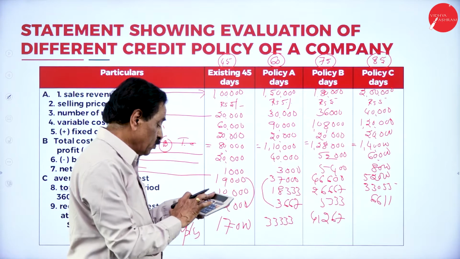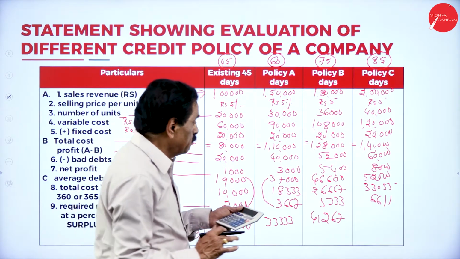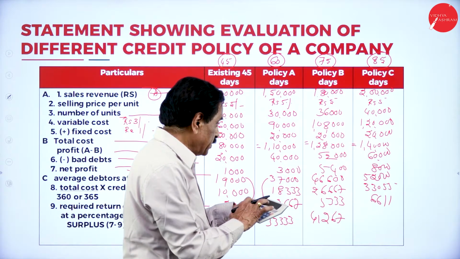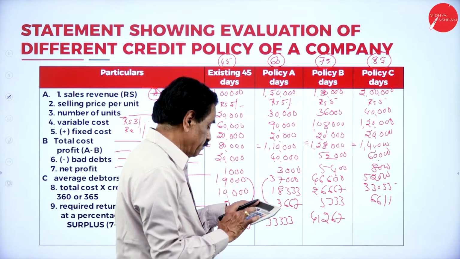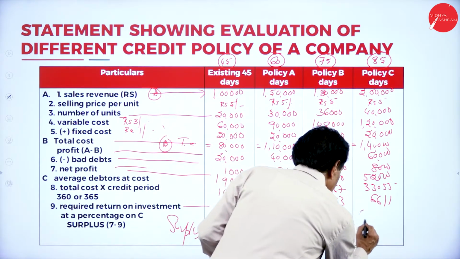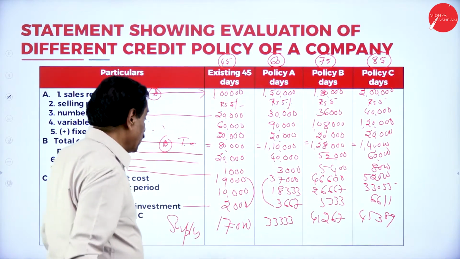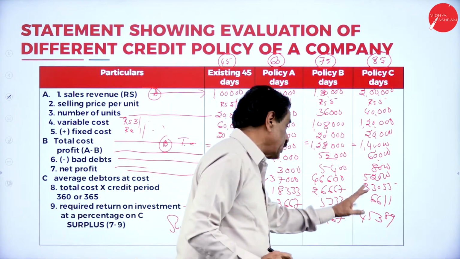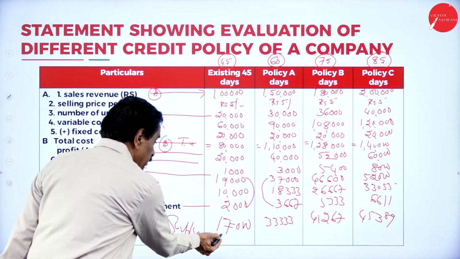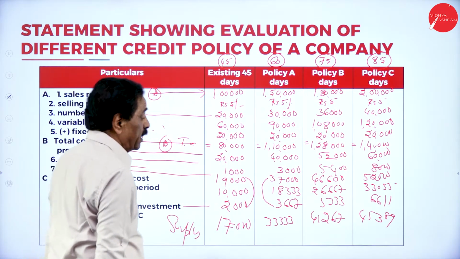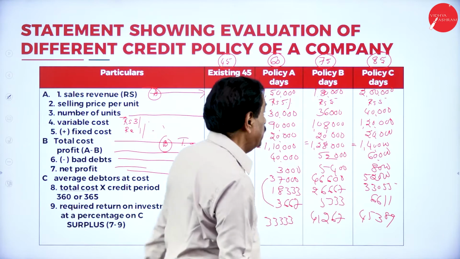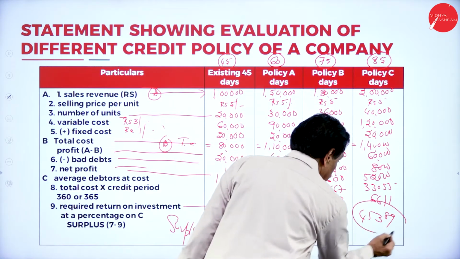Then 52,000 minus 6,611, 45,389. That is your surplus. You require only 2,360. You require here how much more? 17,333, 41,245. Which is acceptable? Policy C is acceptable.